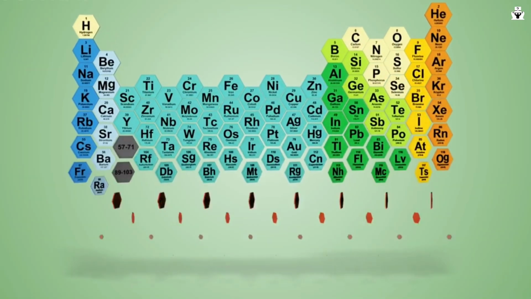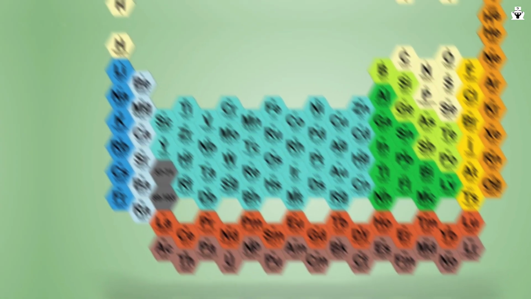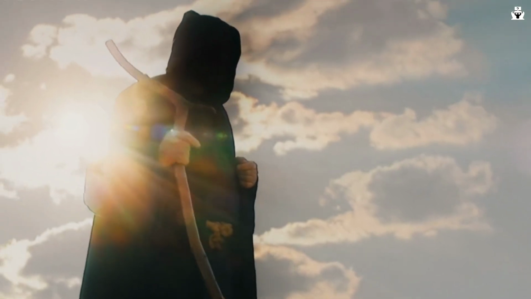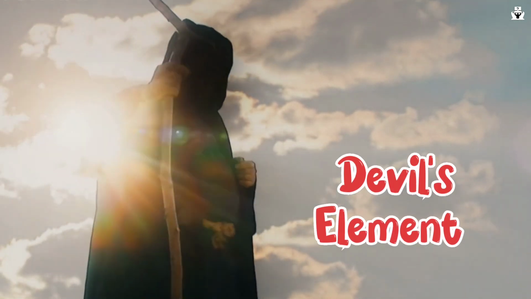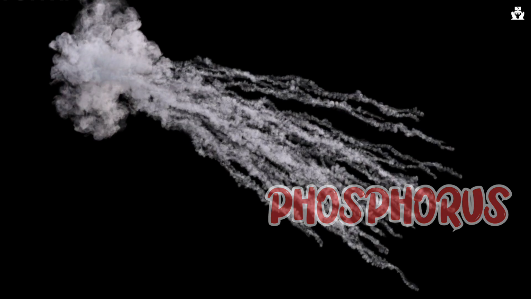In chemistry, the periodic table contains a variety of interesting elements with unique properties and applications. In this periodic table, only one element is also called the devil's element. None other than phosphorus. So, what's the reason?